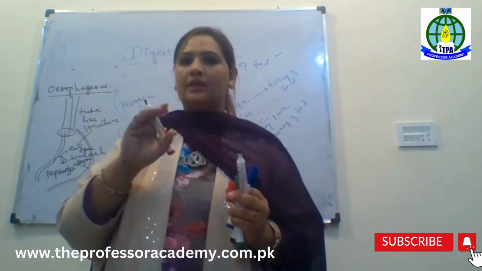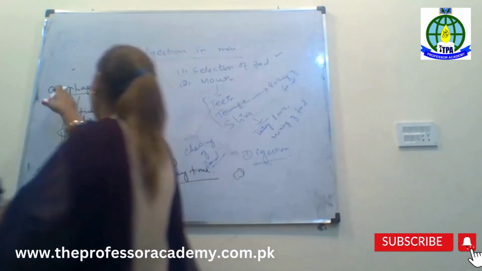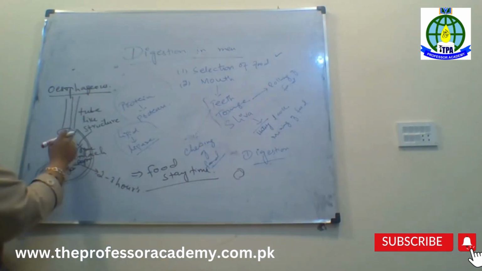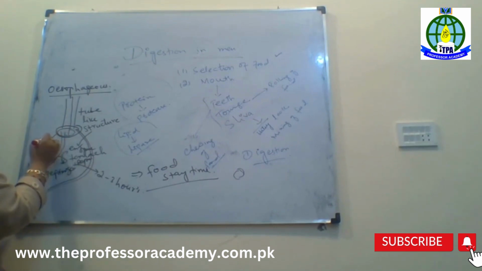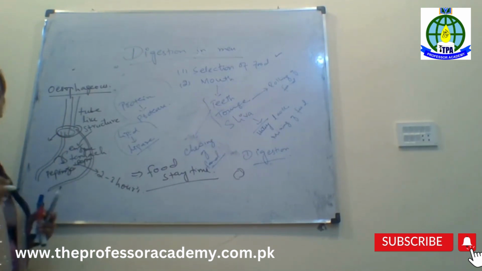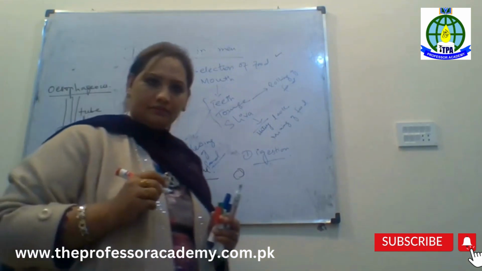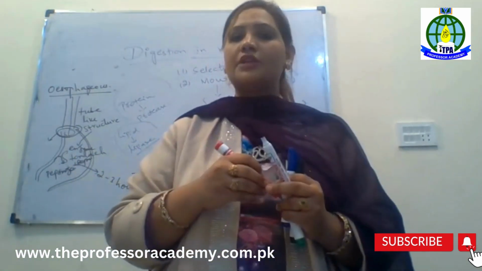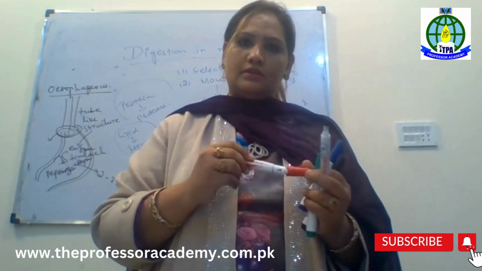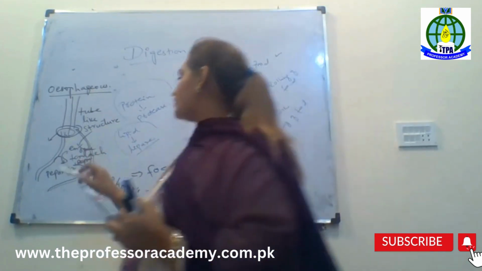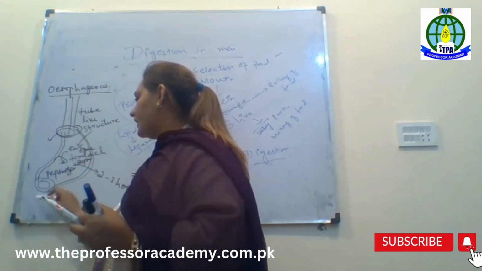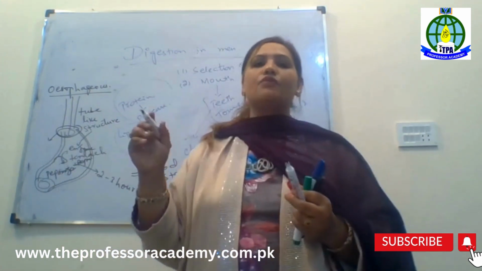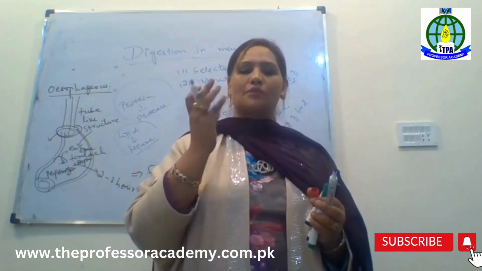Are you getting it? And when the food is entering from the esophagus, there are 2 openings. This opening is called the pyloric sphincter, right? And what's the name of the other part? Duodenum. The duodenum is another part. Basically, there are 2 sphincters, right? Through one sphincter the food is entering, and through the other sphincter the food passes to the small intestine.